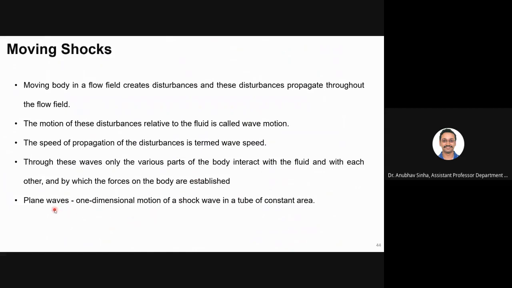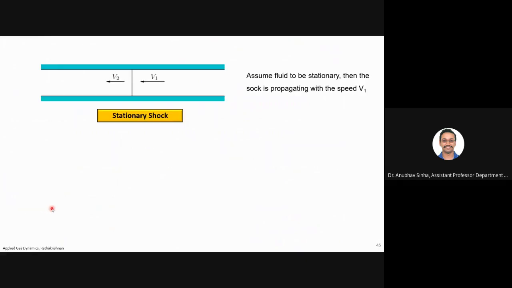And for plane waves, we'll keep it simple. We'll talk about a one-dimensional wave, a shock in a tube, like what we have been discussing so far. We have discussed that in a tube the shock is stationary. Now in the same tube with a constant area, we say that the shock is moving along the tube. That we can term as plane waves. This is what we have discussed so far.